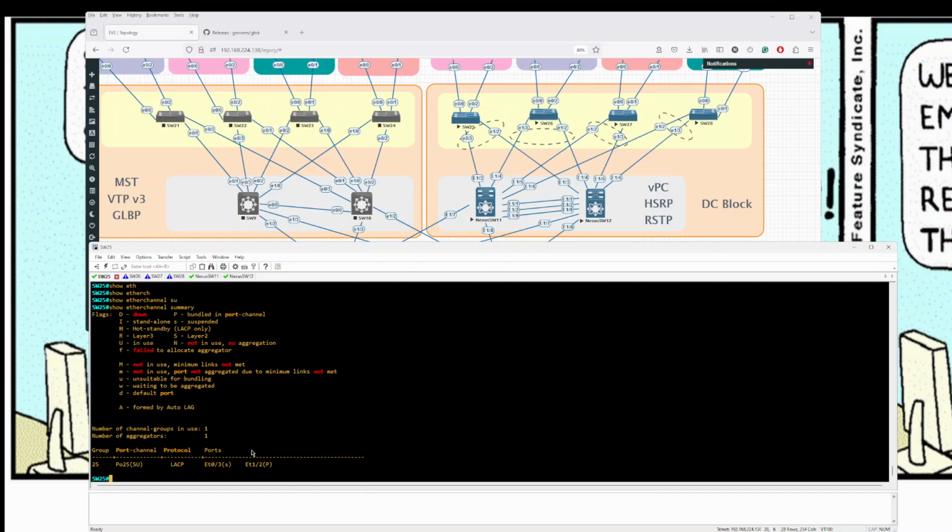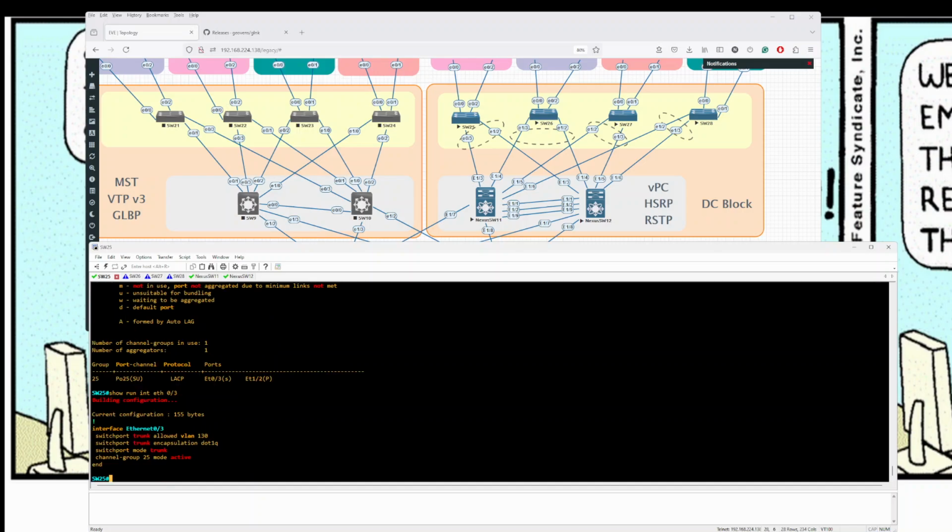So thinking like how I usually do with LACP or port channels to servers and stuff, I just basically check the configuration. So I just check the two configurations for the port. I say show run interface Ethernet 1/2 and 1/3 just to make sure that I have everything correct. Port channel 25.